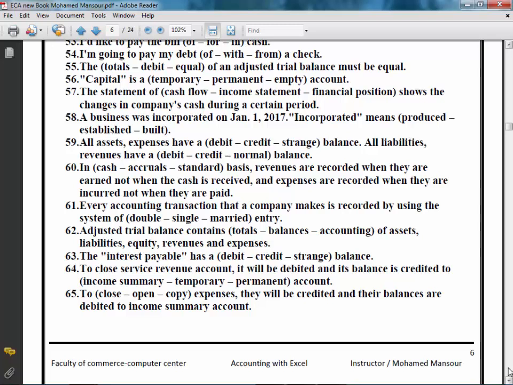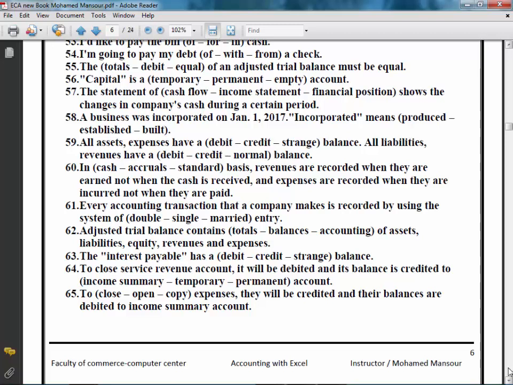Number 64, to close the service revenue account. To close the service revenue account, it will be debited and its balance is credited to the income summary account. The right answer here is income summary.